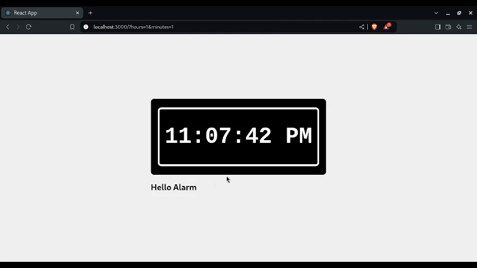So today we'll be developing an alarm. We'll be using our previous digital clock just to visualize the time and also as a starting point.